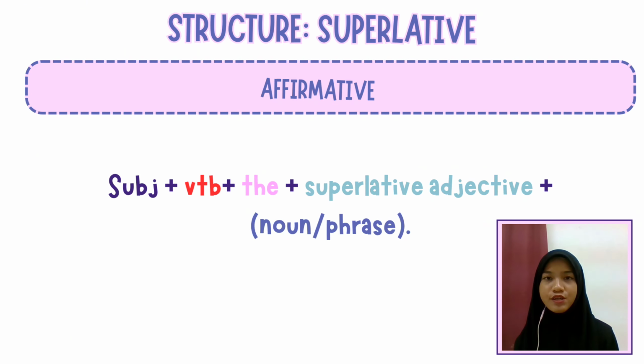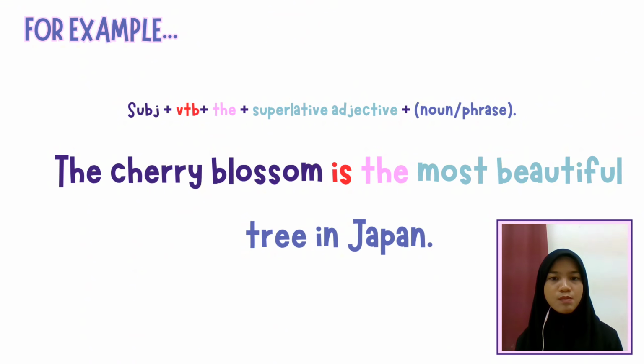So now, let's learn how to create a sentence with superlative adjective. So there are three main structures, which are affirmative, negative, and the question structure. So let's look one by one. So for affirmative structure, we have subject plus verb to be plus the plus superlative adjective plus noun or phrase. For example, the cherry blossom is the most beautiful tree in Japan. So the subject is the cherry blossom plus verb to be is plus the plus superlative adjective most beautiful plus noun or phrase tree in Japan.